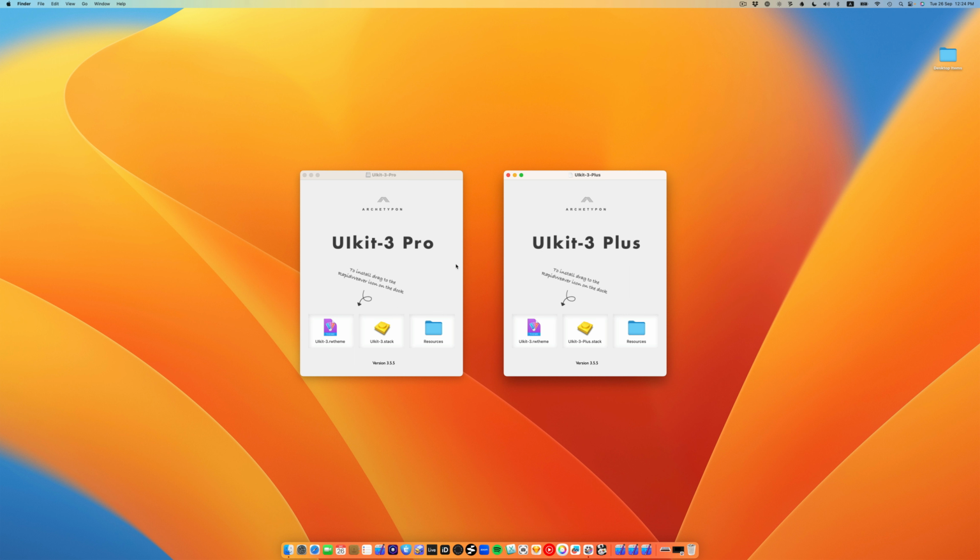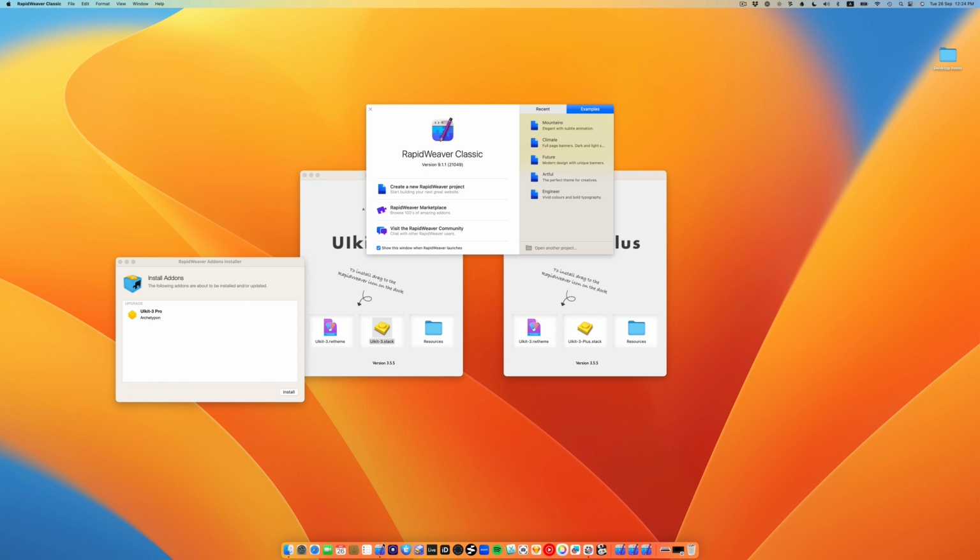On this video we are going to install both UIkit Pro and UIkit Plus. To install, just drag and drop the stack icon from the downloaded image to the RapidWeaver icon on the dock, and the same for the UIkit theme and the UIkit Plus.